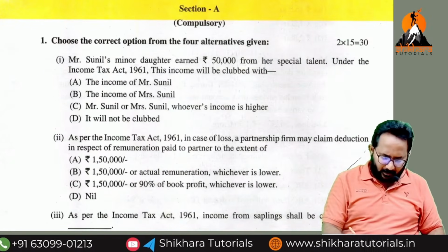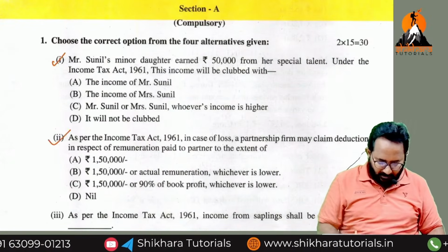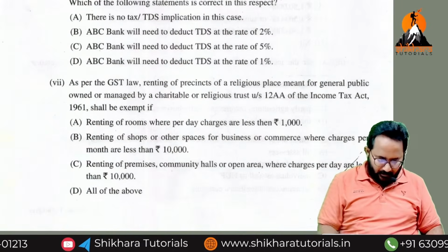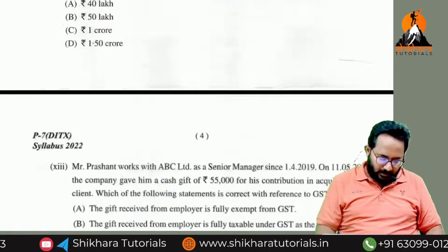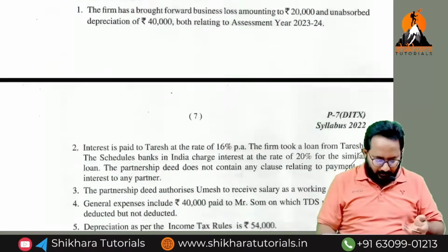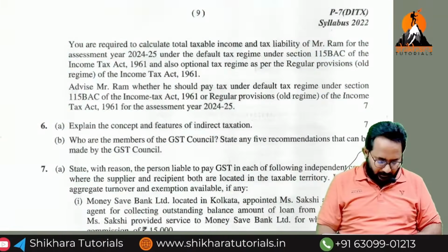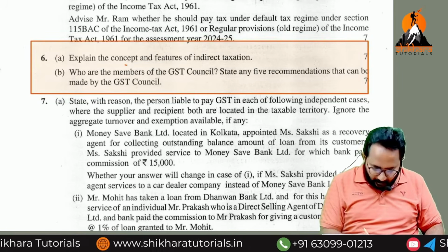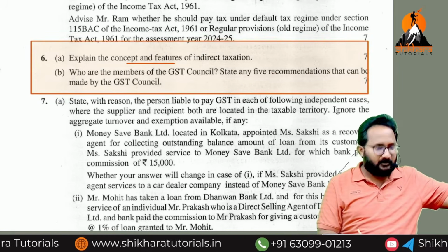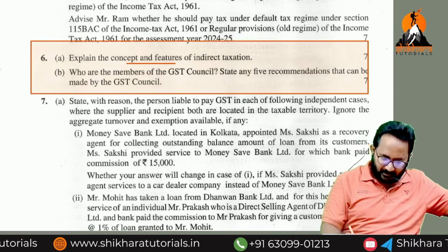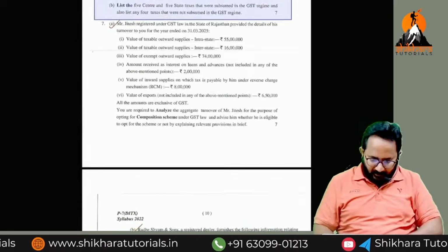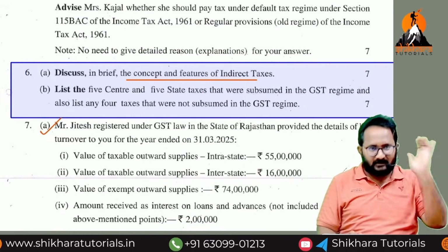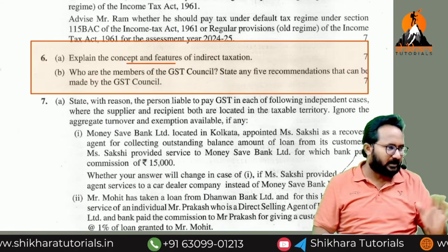This is also our 1st MCQ, 2nd, 3rd, 4th, 5th, 6th. Then it is an IDT from the 6th onwards. Questions also, always we know 1st and 2nd, the same question in the last attempt also. If you identified features and concept of indirect taxation, this is also the 6th question. Same question they gave. Only 5 or 6 theory questions are there. Out of that 5 or 6 you will get one.